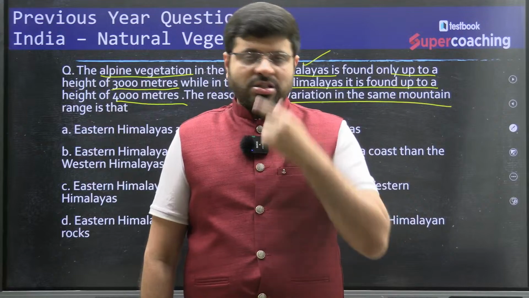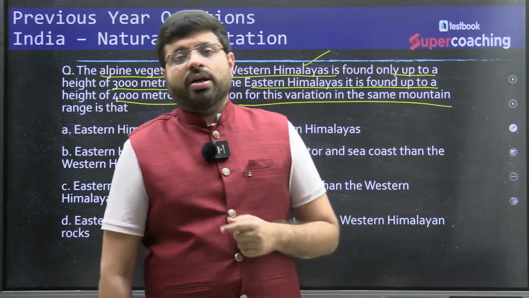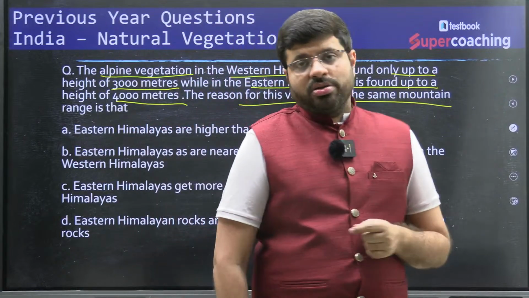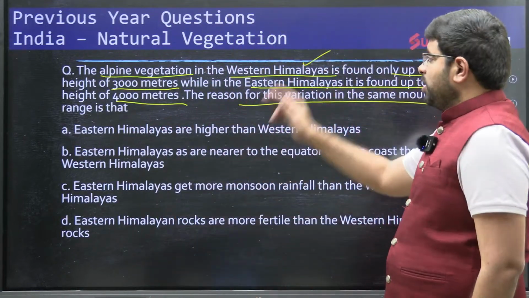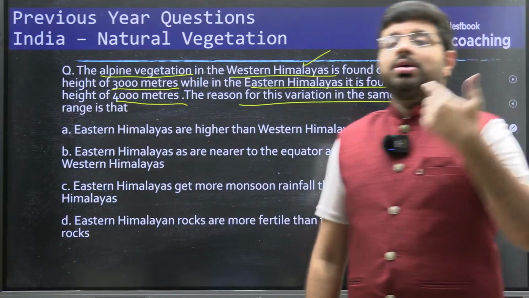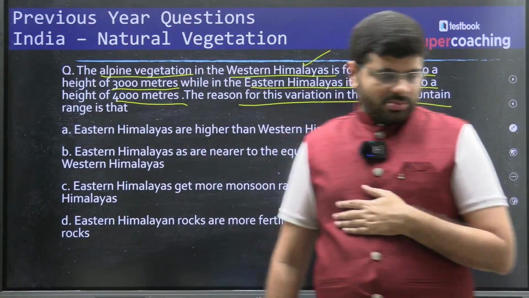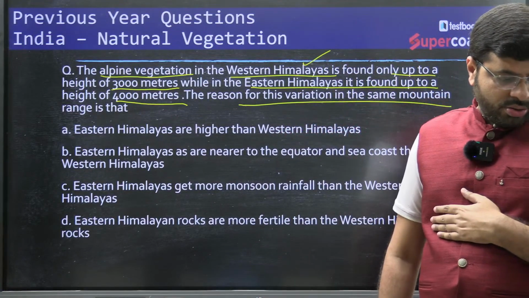In the western Himalayas, that is the regions of Kashmir, Ladakh, Himachal Pradesh, you find it at the height of 3,000 meters, whereas in the eastern Himalayas, the northeastern parts, it is around 4,000 meters. What explains the reason? That is the question.